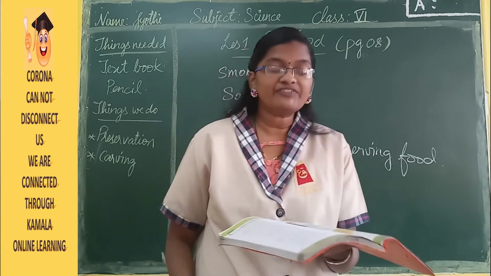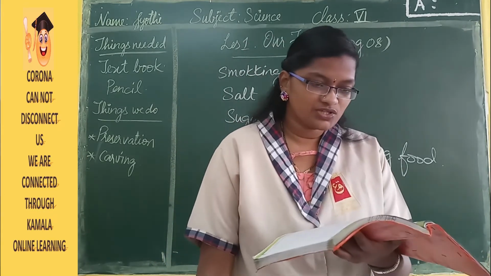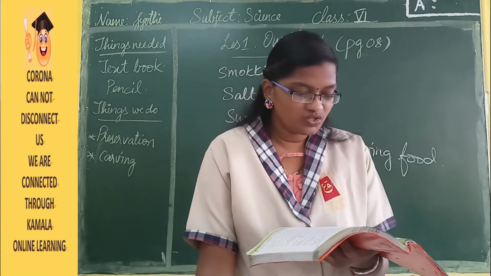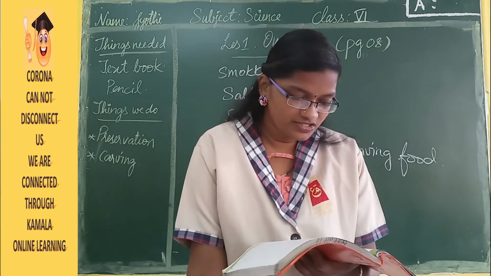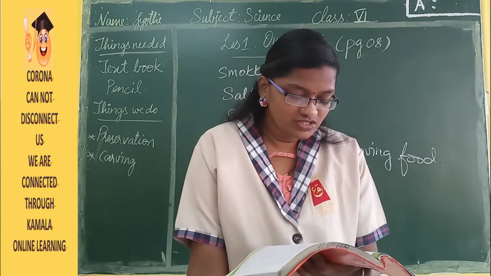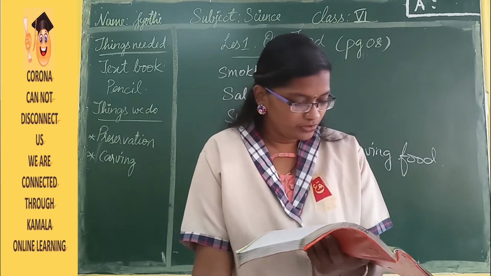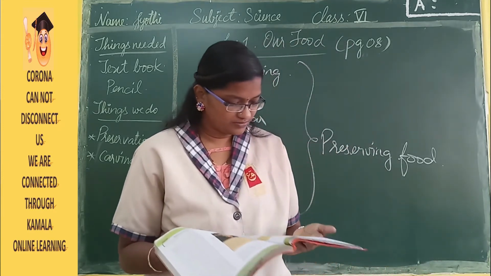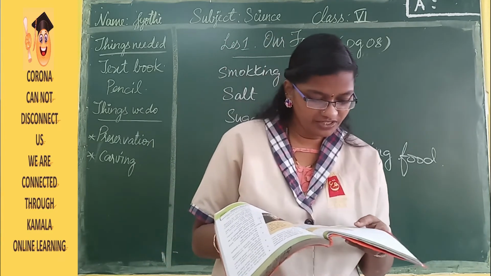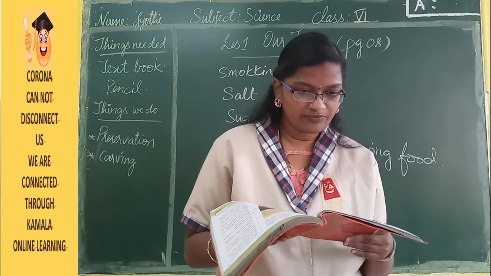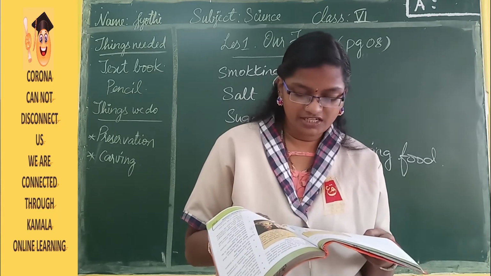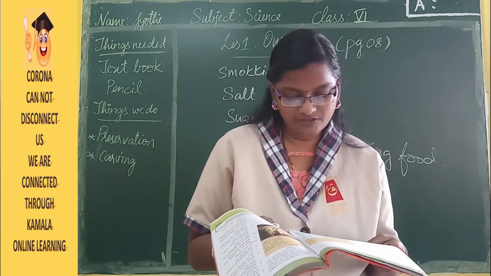Activity 4. Let us store food. Discuss in a group and identify examples of different preservations. Ask your parents about other ways of preservation that they follow. For preserving food, we use different types of preservations, but some food items available in the market have harmful preservatives.